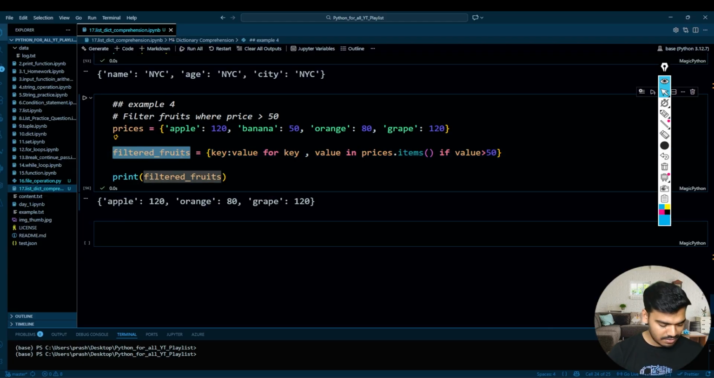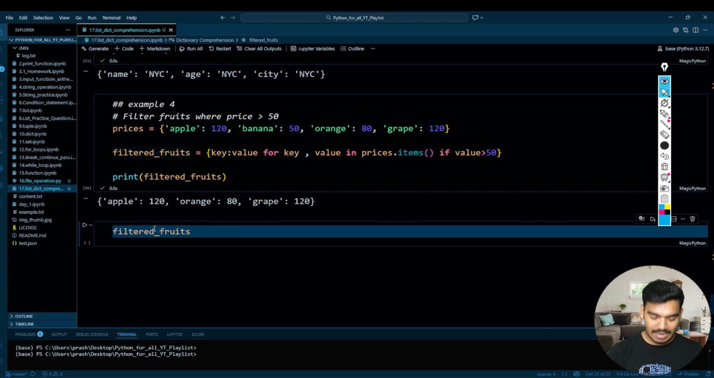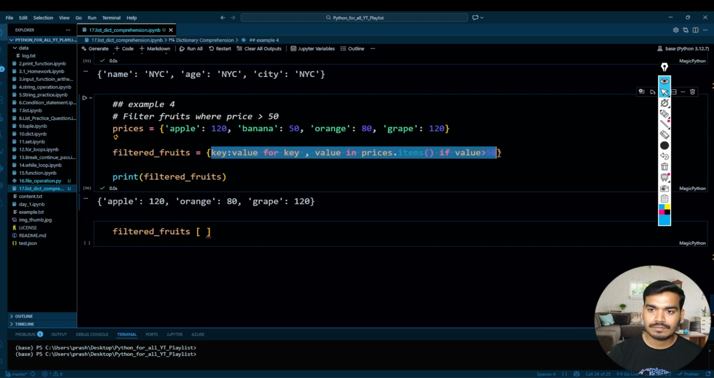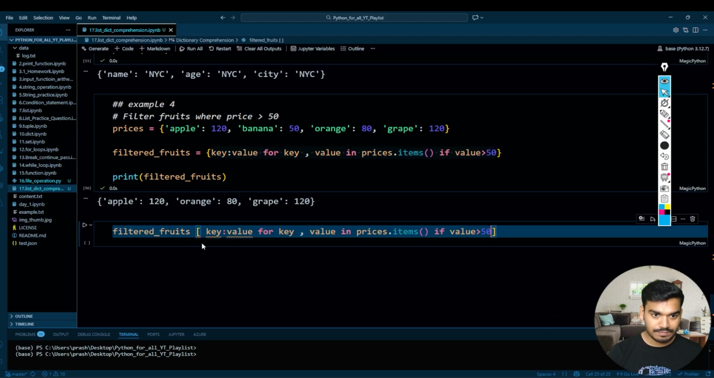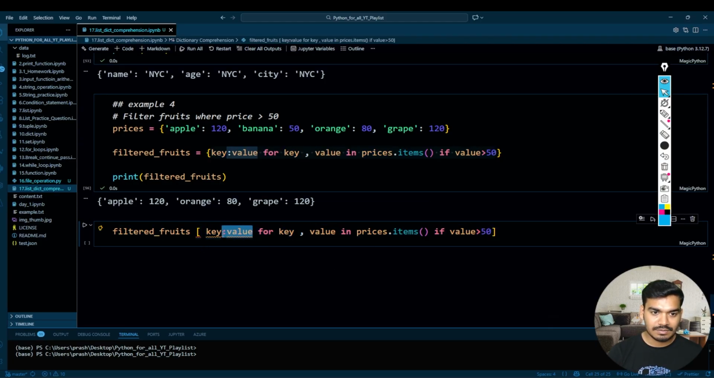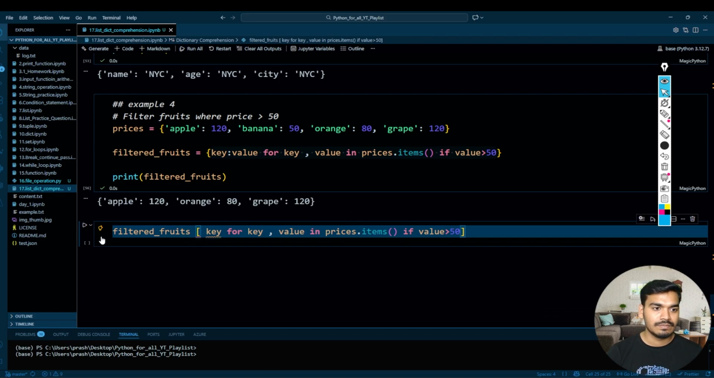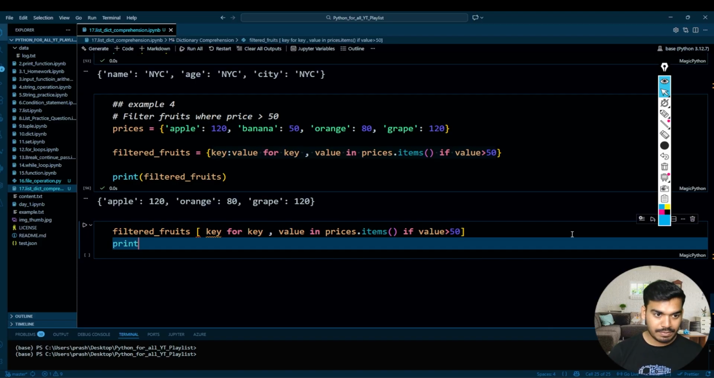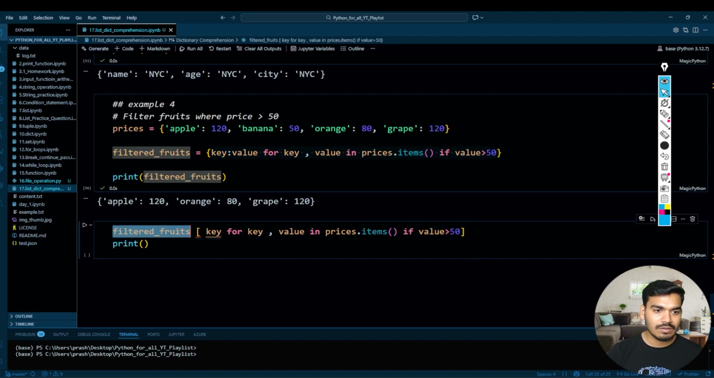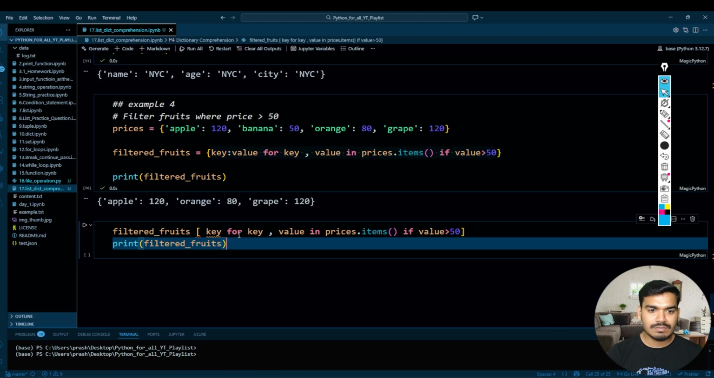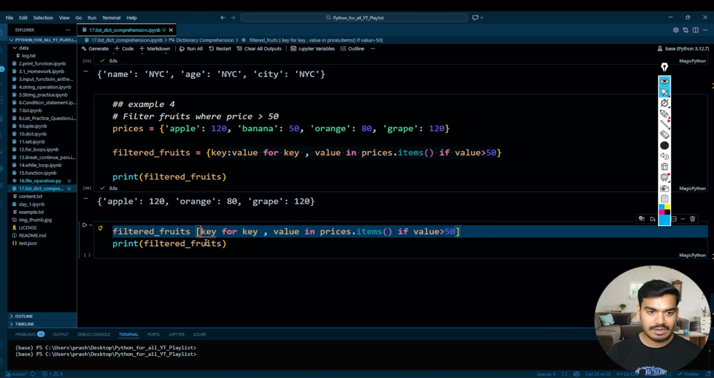Same, filtered fruit. Okay, and I'll use a list comprehension for this. I'll first copy all of this over here, and I'll take only the key, not the value. Let's try to execute this, print filtered fruit. What is the mistake? There's no mistake, right?